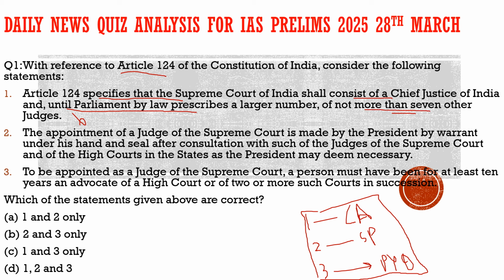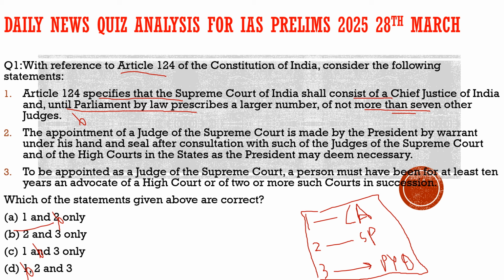So the first statement is incorrect, and we can directly go to the options. We can apply the elimination method here. We can eliminate option A, we can eliminate option C because option 1 is given there, and also we can eliminate option D. So just by reading the first statement, we came to the conclusion that the answer to this question is option B, that is 2 and 3 only.